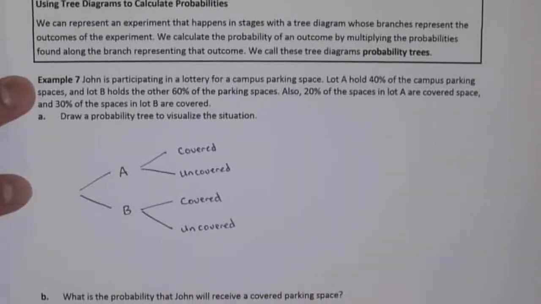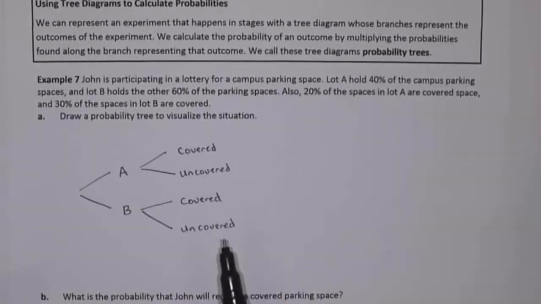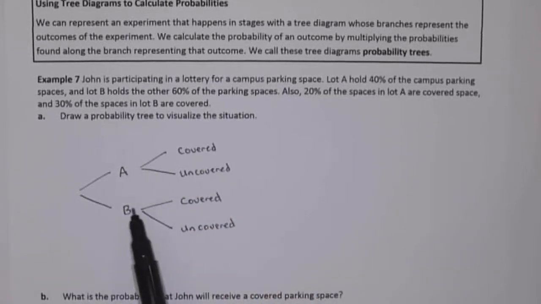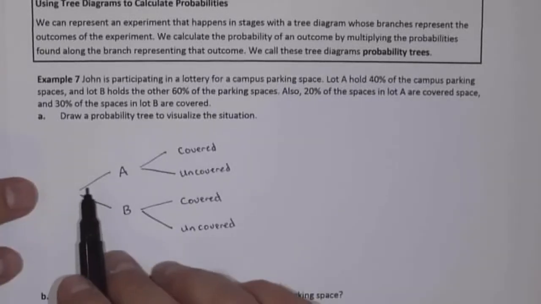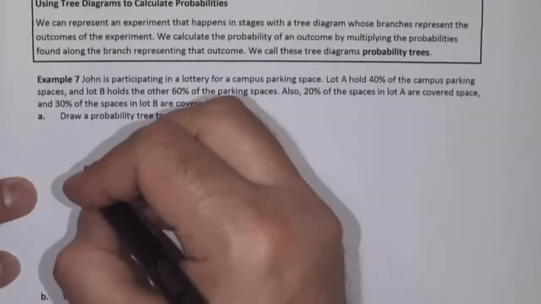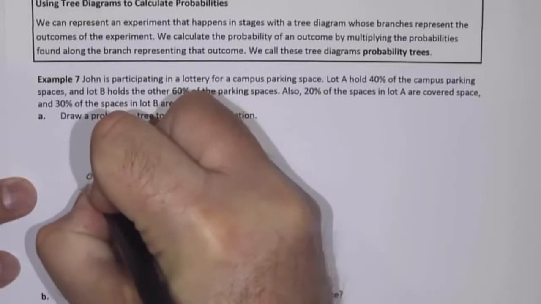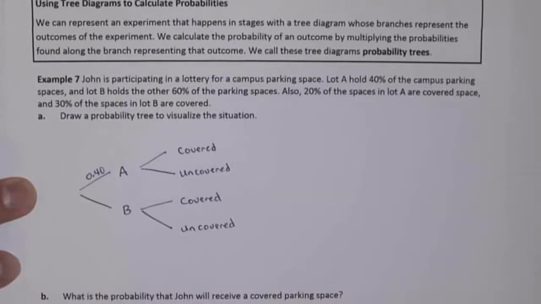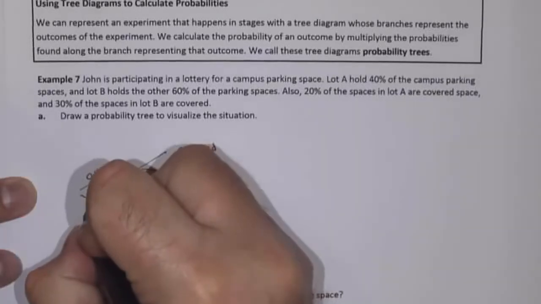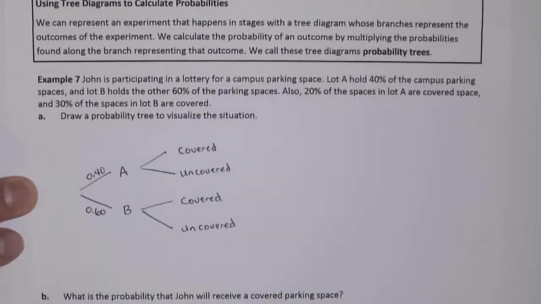Now we can use the tree diagram to help us determine the probabilities of the different outcomes. So in this case, John has 4 possible outcomes. He could end up in A covered, A uncovered, B covered, or B uncovered. That's the idea. So the probability of ending up in Lot A is going to be 40% or 0.40. That's the probability that John's going to end up in Lot A. And the probability John's going to end up in Lot B is 0.60.